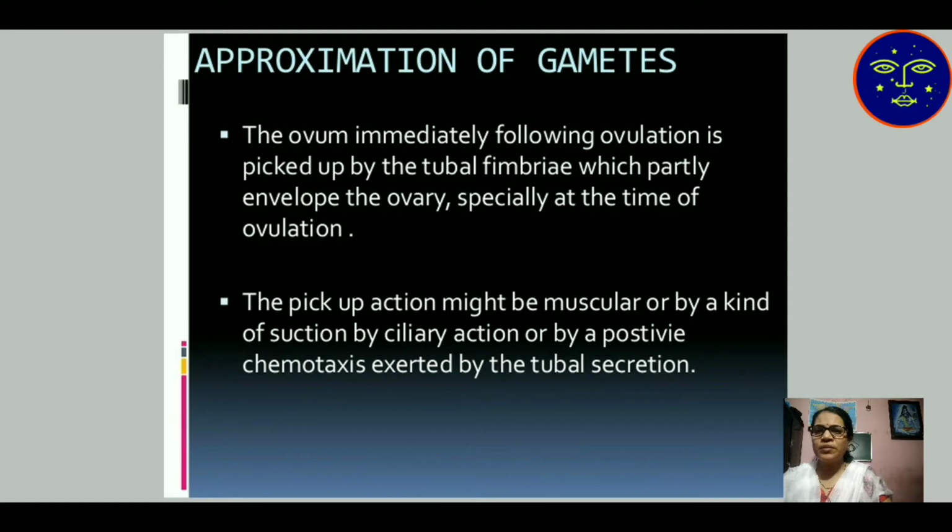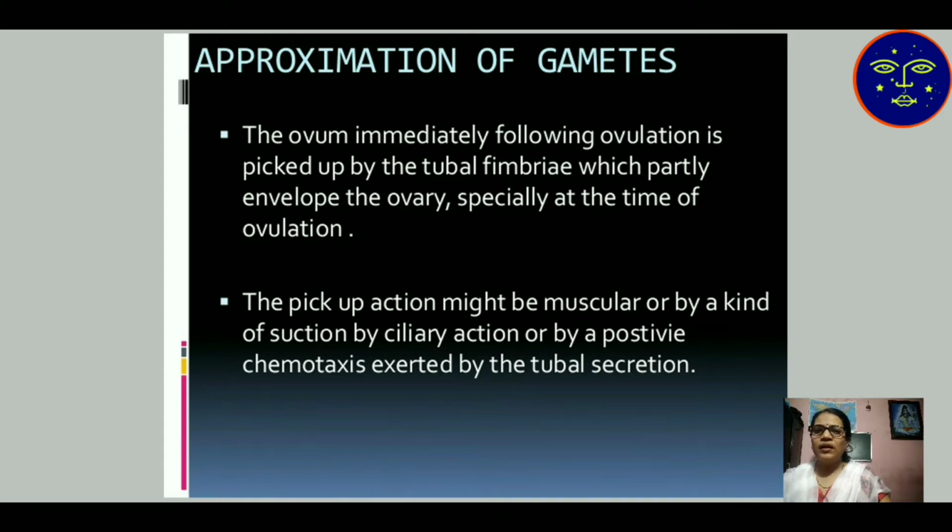This is the approximation of gametes. The ovum immediately following ovulation is picked up by the tubular fimbriae. Fimbriae is the outer part of the fallopian tube which accepts the sperm, and the sperm and ovum meet and produce the zygote, which enters the uterus. The ovum is picked up by the fimbriae.